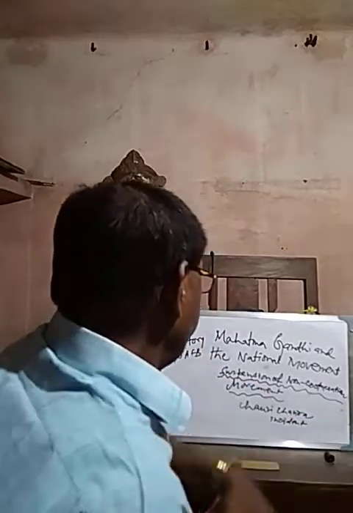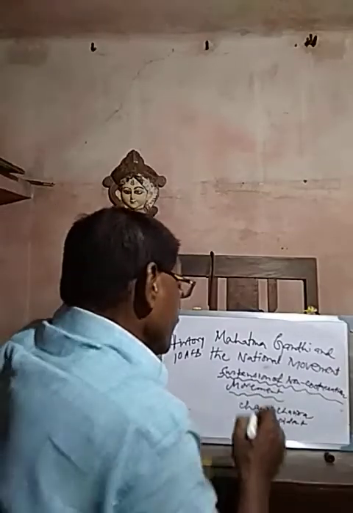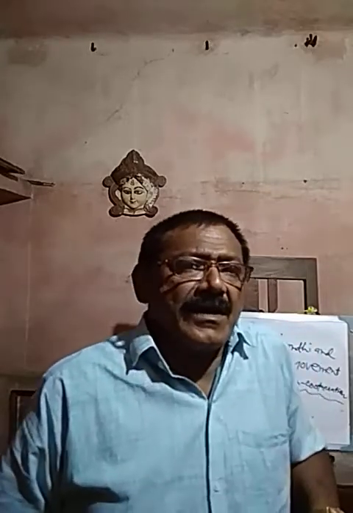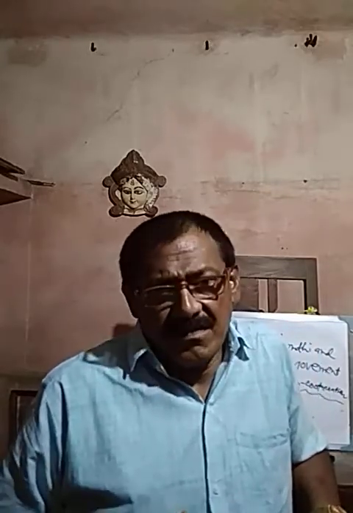The Chauri Chaura incident. What is the Chauri Chaura incident? Chauri Chaura was a place near Gorakhpur in Uttar Pradesh. Near about 3,000 peasants and farmers marched to the police station in protest against the insult.